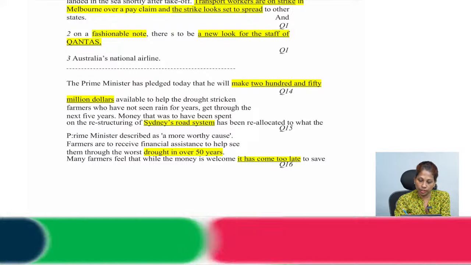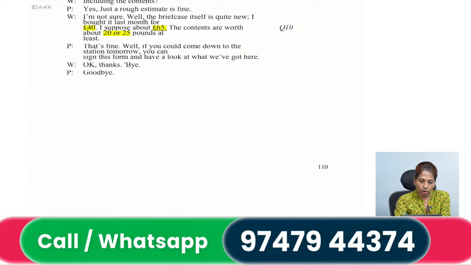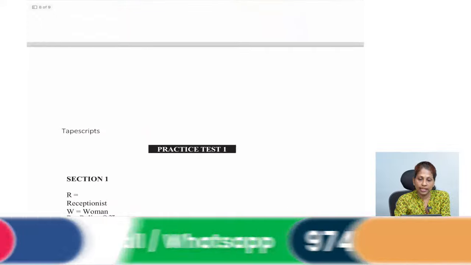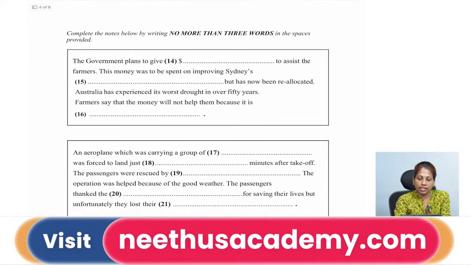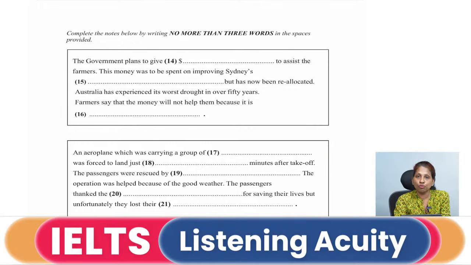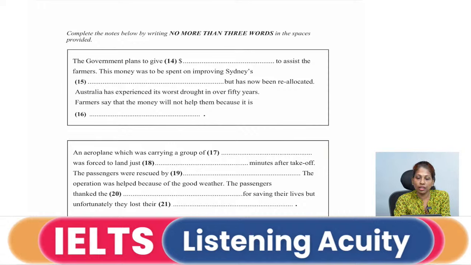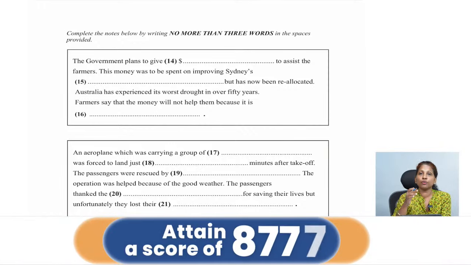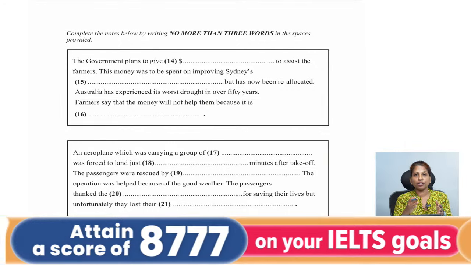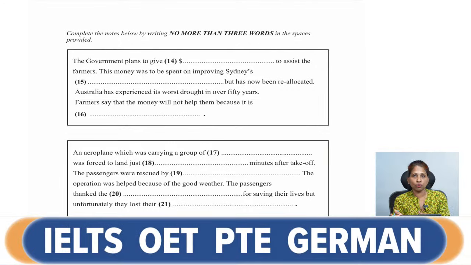So, when you go to the choices, when you go to the question, you can see that there was a blank. This money was to be spent, that means that was the first decision of the government. It was to be spent on what? Improving, okay, restructuring. Like I told, when you are renovating or restructuring something, that means you are making it better. You are not going to destroy it.